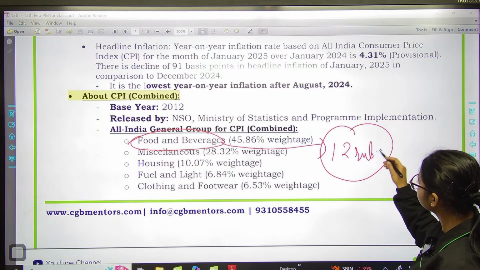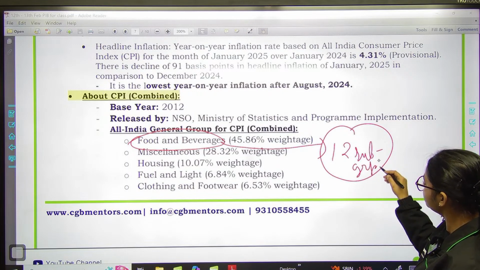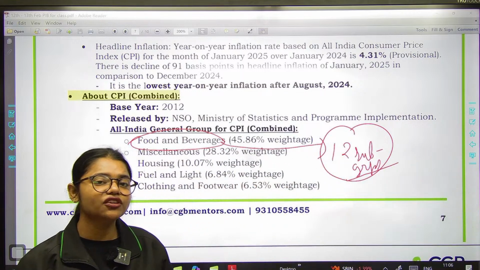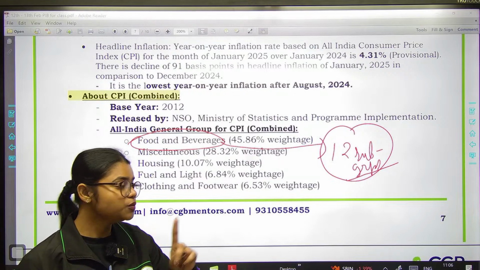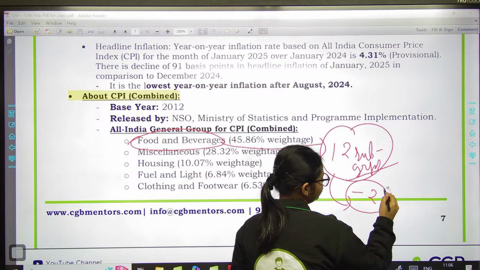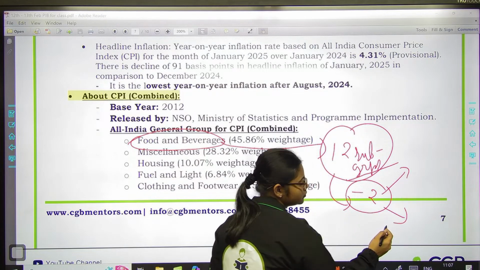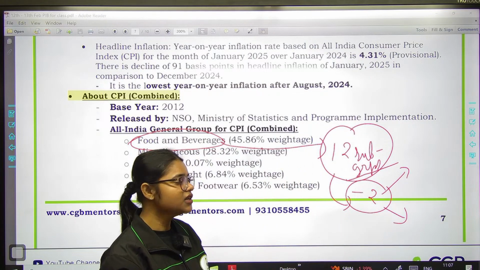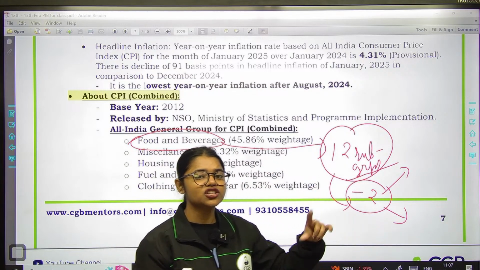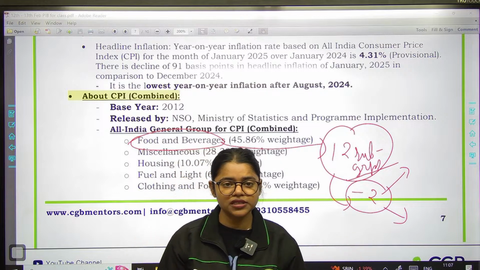We have 12 subgroups under the food and beverages component, and if you will eliminate 2 subgroups from these 12 subgroups, अब कौन से आप 2 subgroup minus करेंगे? कोई मुझे बता सकता है यहाँ पे? Is there anyone who can tell me which subgroups will we minus from this to get our consumer food price index? कोई किसी को याद है?